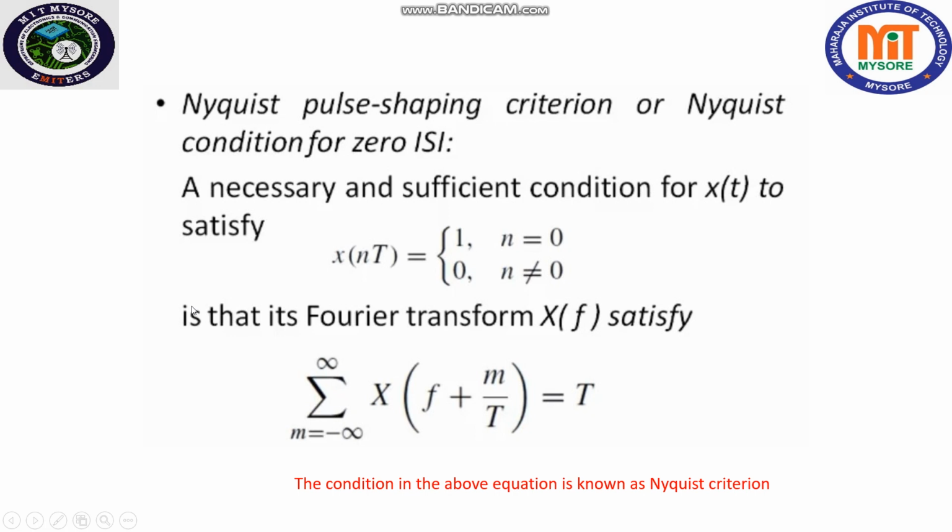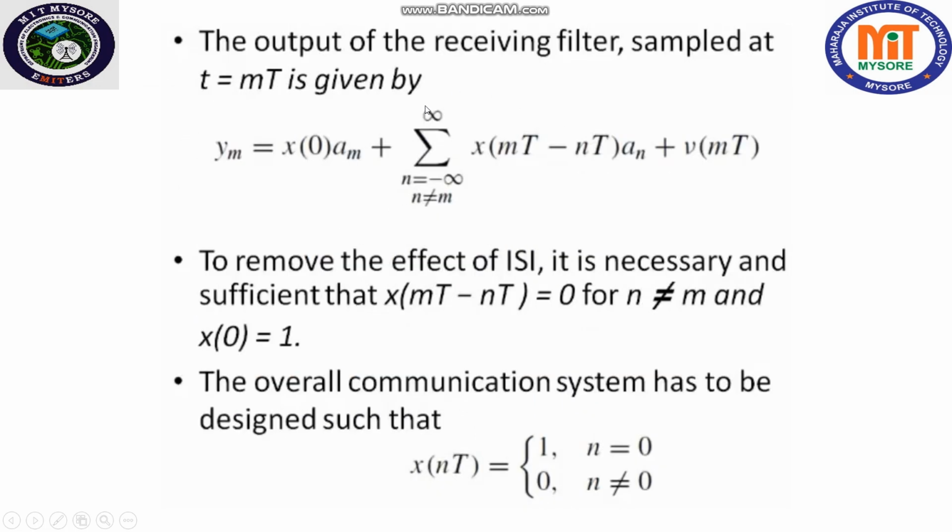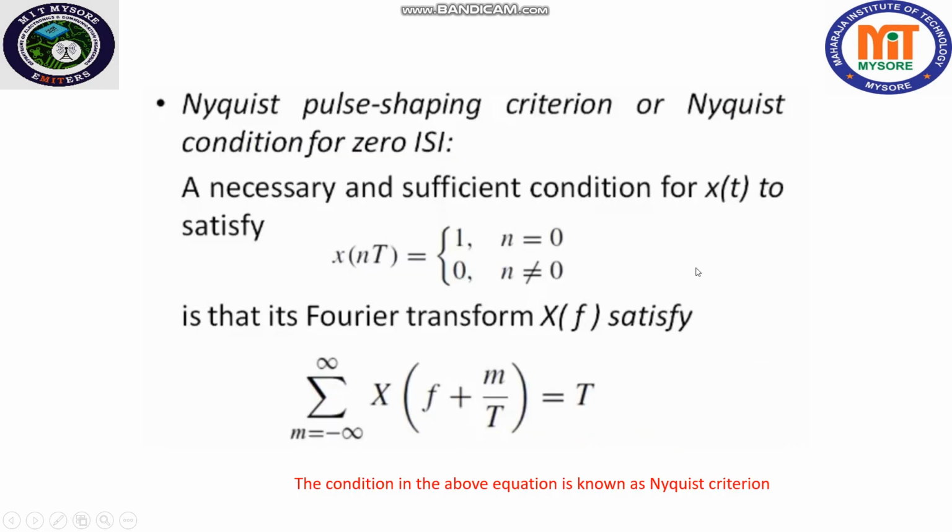So the meaning here is, to make this term 0, we should have x of mT minus nT equal to 0 for n not equal to m, and x of 0 equal to 1. So if this has to be satisfied, we have to have a signal of this kind: x of nT is equal to 1 for n equal to 0, 0 for n not equal to 0.